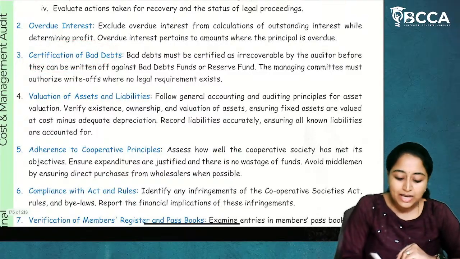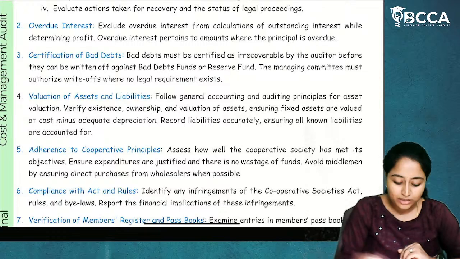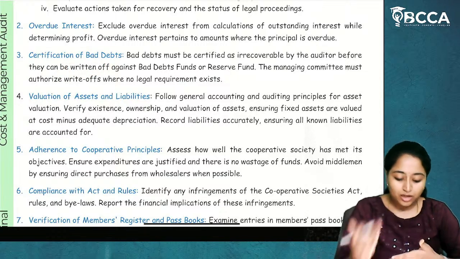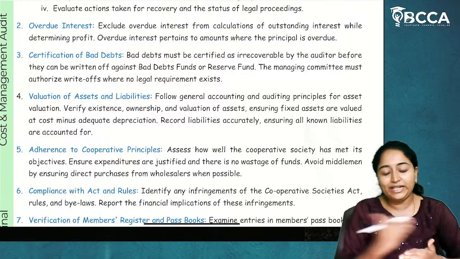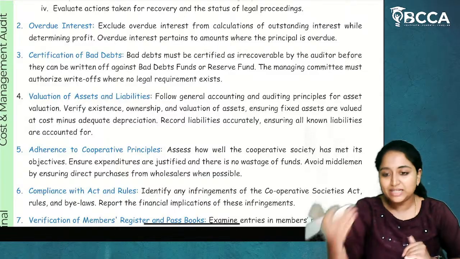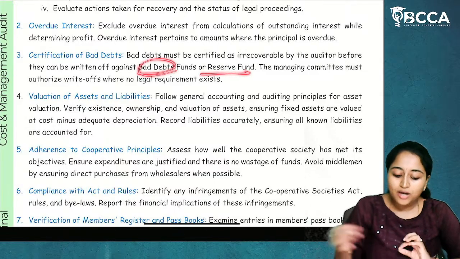Certification of bad debts. Bad debts must be certified as irrecoverable by whom? By an auditor before they can be written off. If you are going to write off the bad debts, then before writing it off, the auditor has to give a certificate that it is a bad debt. It is irrecoverable.